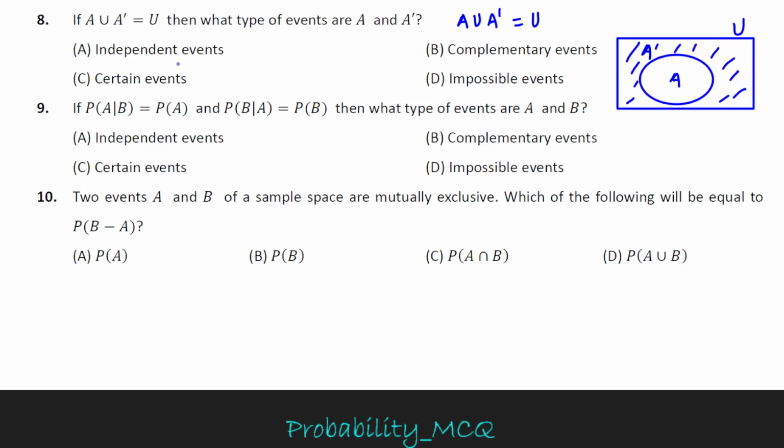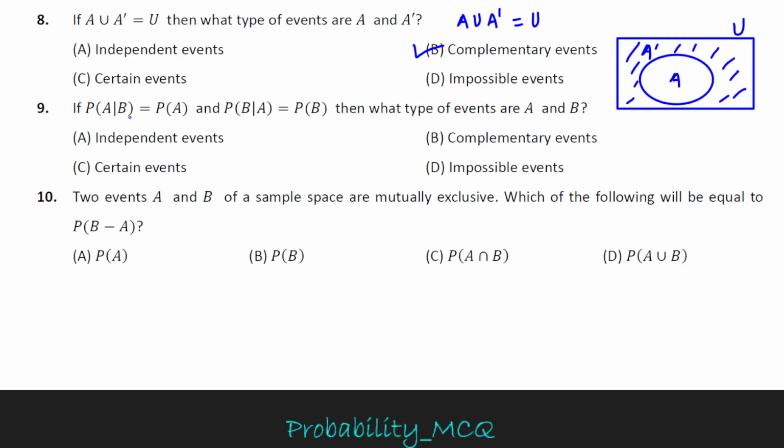Hence, option A is independent events, B is complementary events, C is certain events, and D is impossible event. Option B is correct, complementary event, because A union A prime equals U.